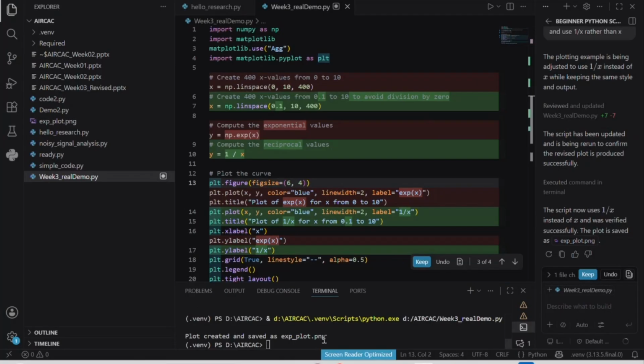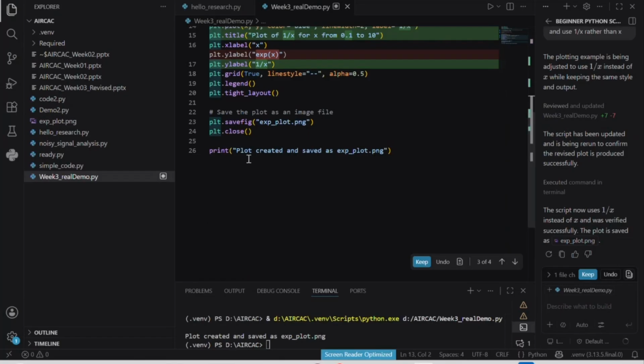Here we have the terminal, where we saw the outputs from the editor. So if we run this code, here we have, for example, print plot created and saved in explode. So here we have the same message, meaning that I am at the end, and the last line of the code was executed correctly. Now the code doesn't contain syntax errors. It's okay. That means that the code is run. Whether the results are correct or not, it's our problem.